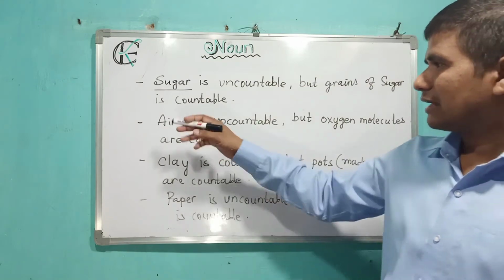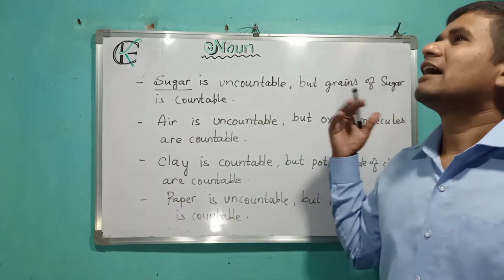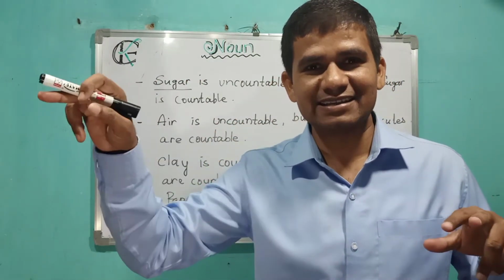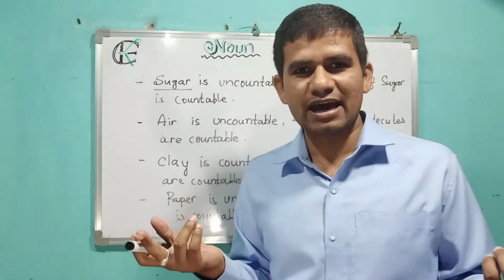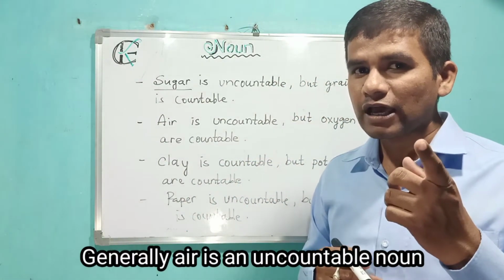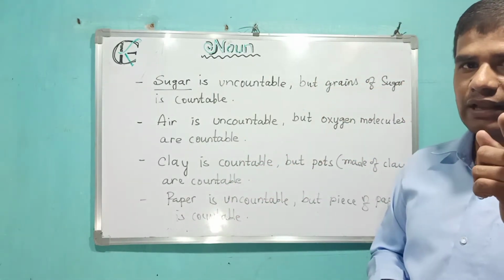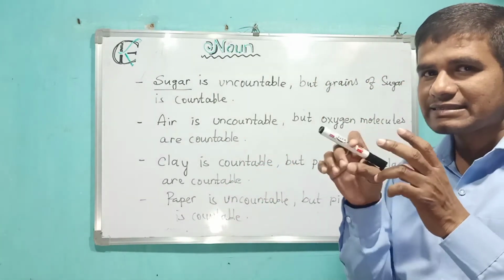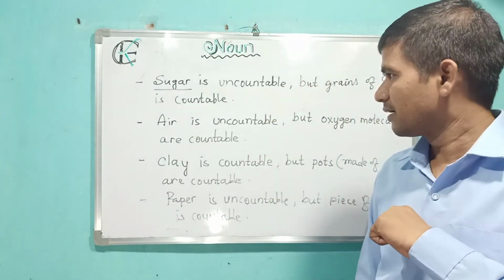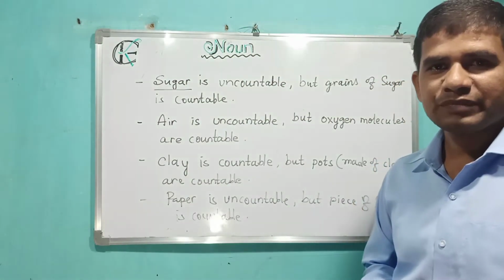In the same way, another word: air. We can't see and we can't touch air. Then how can we count that? So air is an uncountable noun, but the oxygen molecule is a countable noun. The molecule that is there in the air is countable.